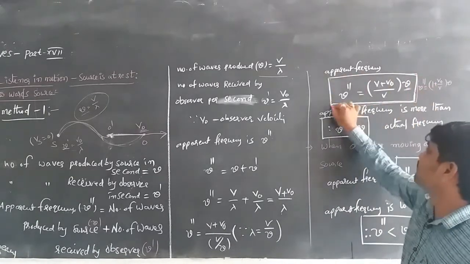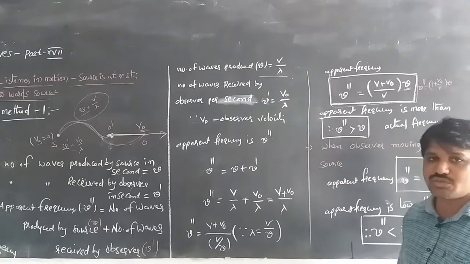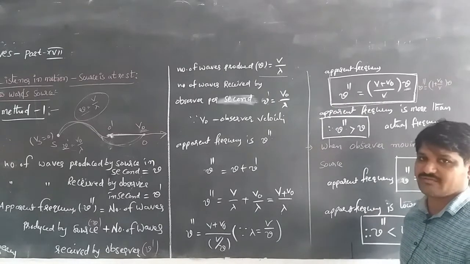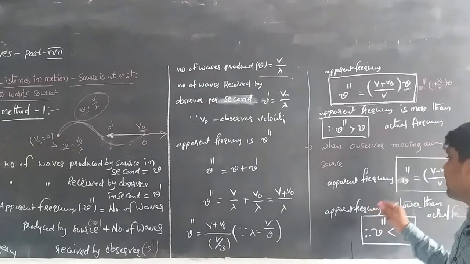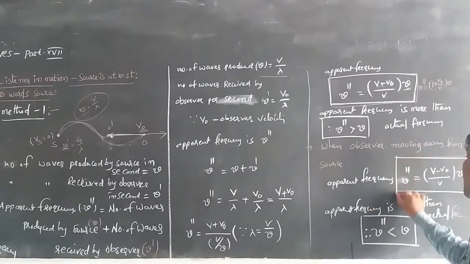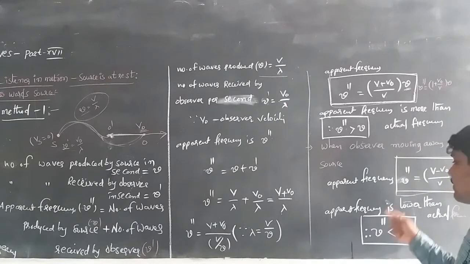This one is for when the observer is moving towards the source. Then this one is for when the observer is moving away from the source.